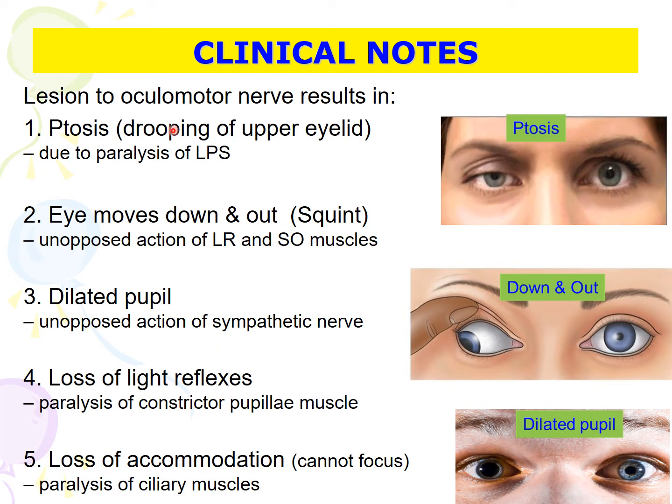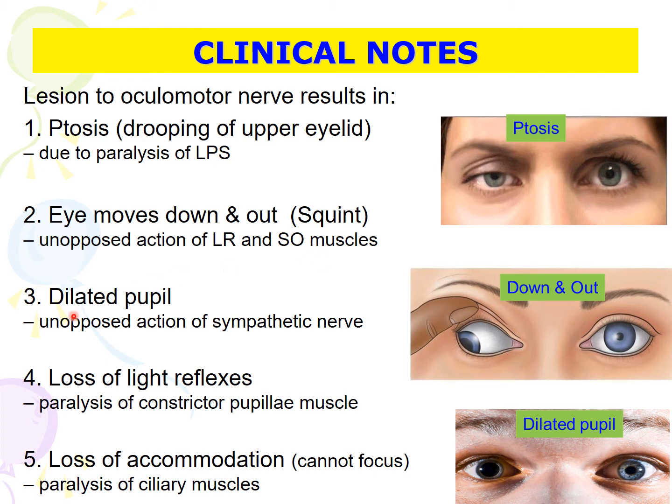Lesion to oculomotor nerve results, first, in ptosis, which is drooping of the upper eyelid, and this is due to the paralysis of levator palpebrae superioris. Lesion also causes the squint of the eyes, in which the eyes move down and out, and this is due to unopposed action of lateral rectus and superior oblique muscle, which are still active.